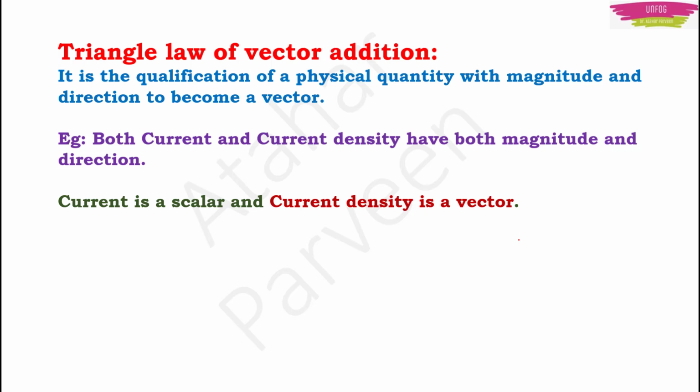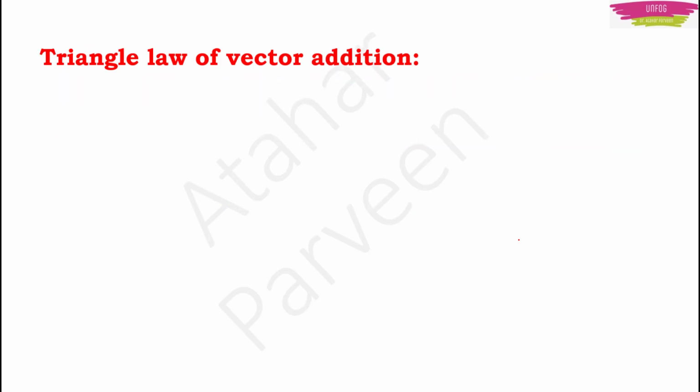Therefore, current is a scalar, whereas current density obeys the vector law of addition. That's why we put it in the category of the vectors. You can also find the magnitude of the resultant using this triangle law of vector addition.